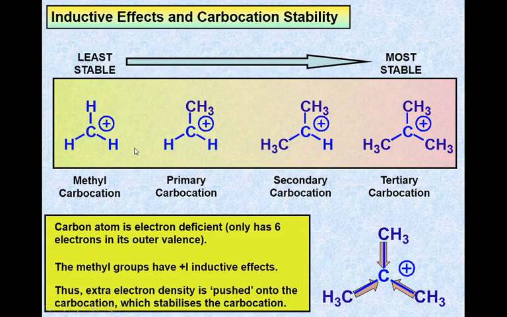Here are some examples of carbocations. This is the methyl carbocation, primary carbocation, secondary carbocation, and tertiary carbocation. The tertiary carbocation is most stable and the methyl carbocation is least stable, because here 3 methyl groups are electron donating to this carbocation, therefore the stability of this carbocation is greater than the other 3 carbocations.